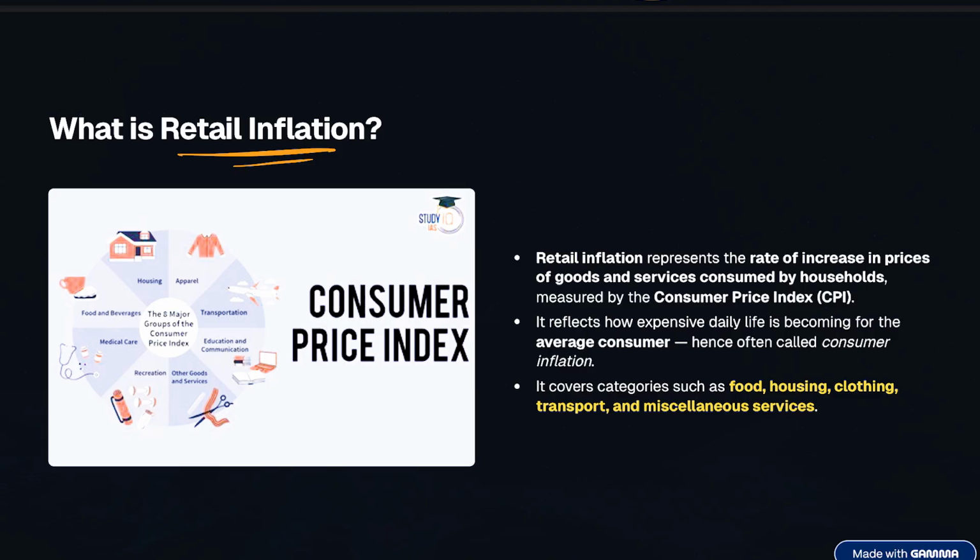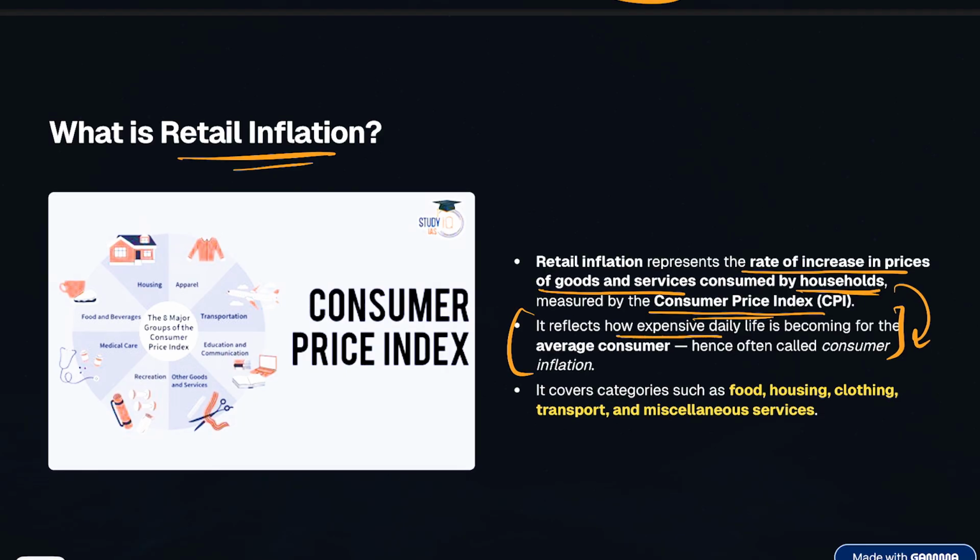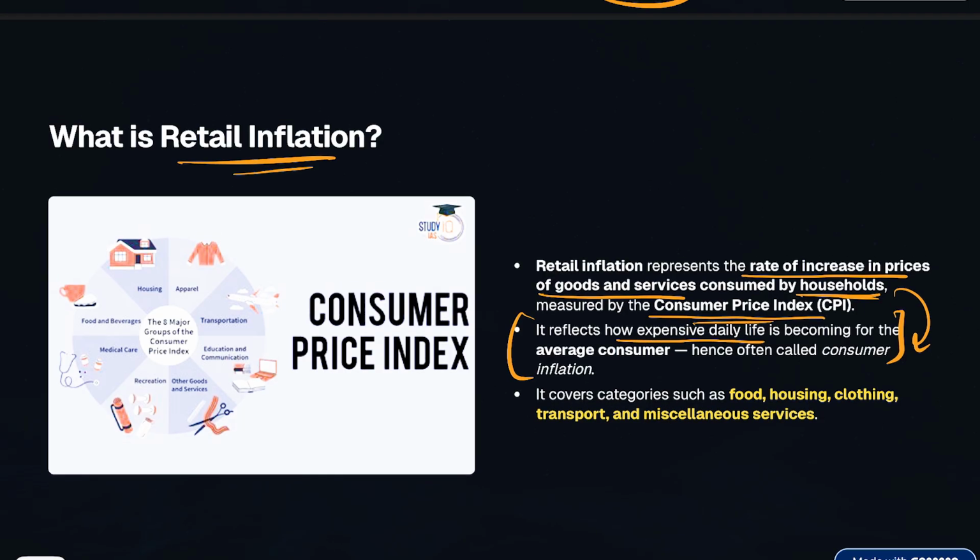So now what is retail inflation? Retail inflation represents the rate of increase in prices of goods and services consumed by the households, which is measured by the Consumer Price Index, and it includes all those items which are being used by the consumers on a daily basis. So it reflects how expensive daily life is, and it also covers various categories, right?